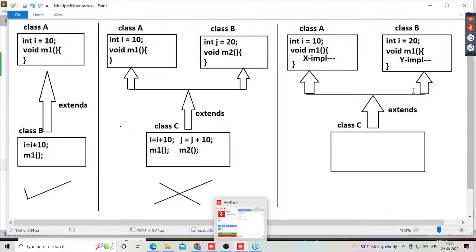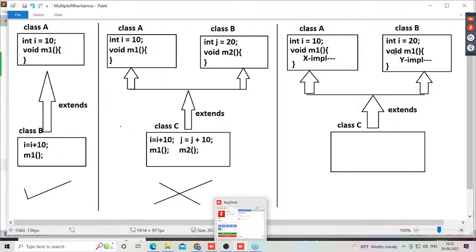Observe carefully. Just compare the second diagram with the third diagram. In the third diagram, what changes did I make? In class A and class B, I maintained the same variables with different values, and the same method with different implementations.